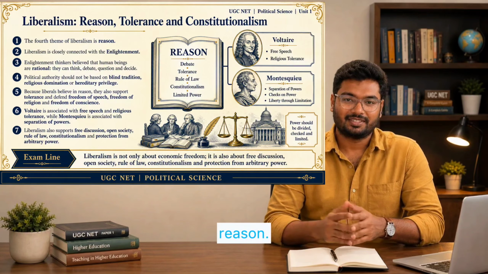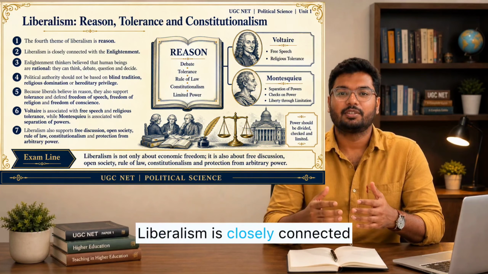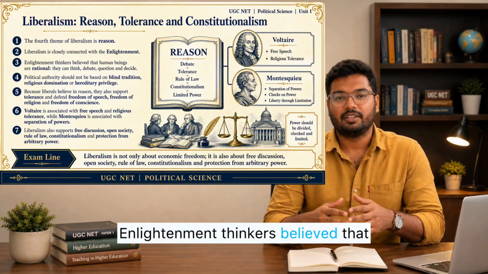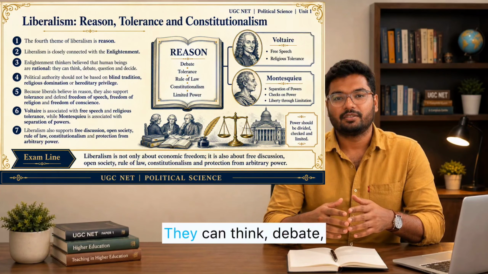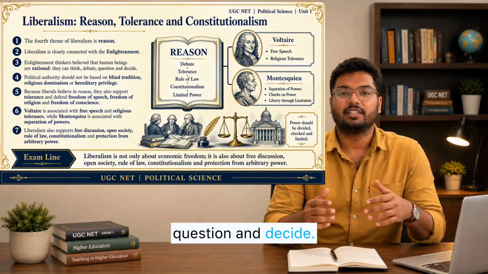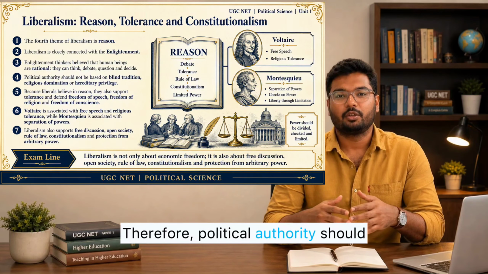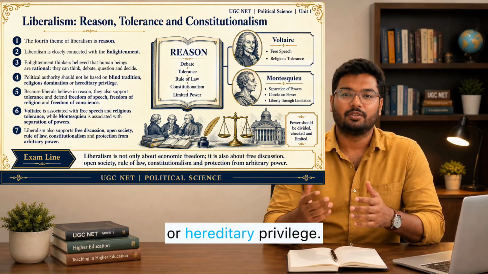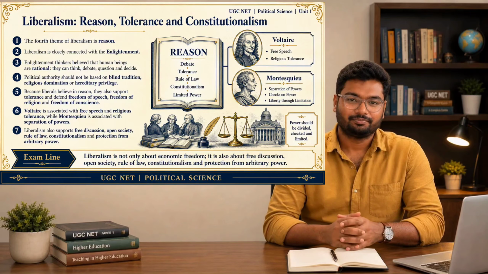The fourth theme is reason. Liberalism is closely connected with the Enlightenment. Enlightenment thinkers believe that human beings are rational. They can think, debate, question, and decide. Therefore, political authority should not be based on blind tradition, religious domination, or hereditary privilege.